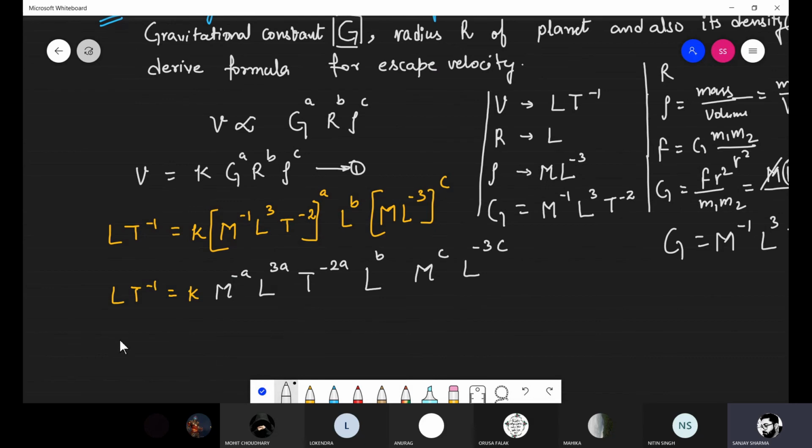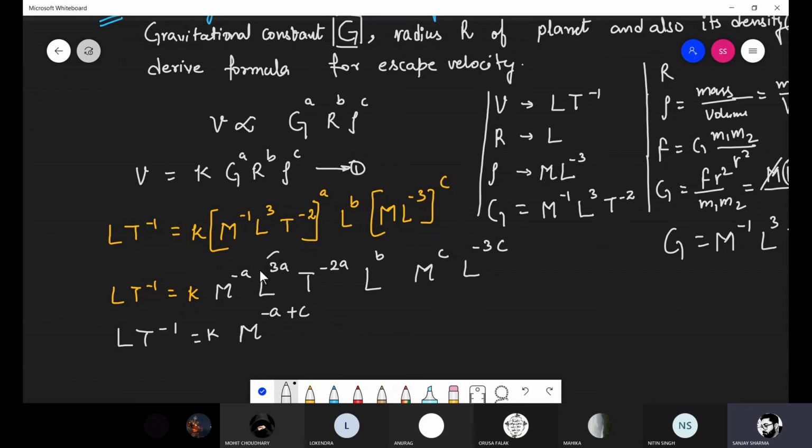Now whatever simplifications can be done, you can do the simplifications here. So L T minus 1 is equal to constant. Here M is here also and M is also here. So I can write here M to the power minus a plus c.